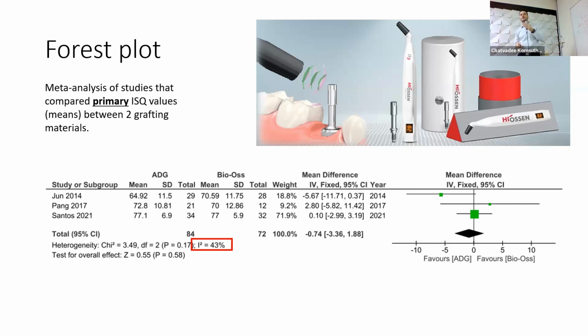So here they are different, but their end result is that there is no significant difference. Those three studies show no significant difference, and that's why it's 43 and not more than 43. Because the included studies show different results, but in the end, they show that there is no significant difference. Each study showed no significant difference.